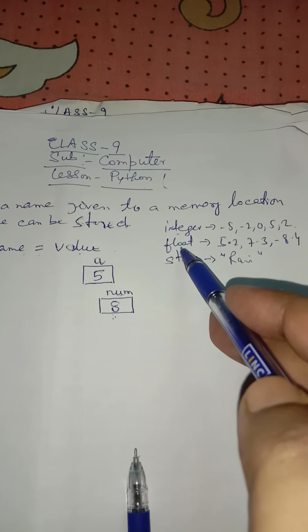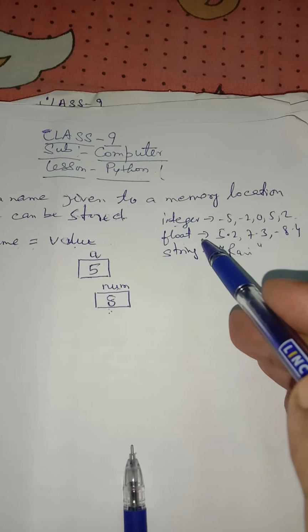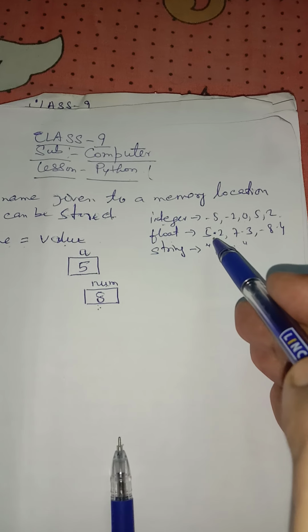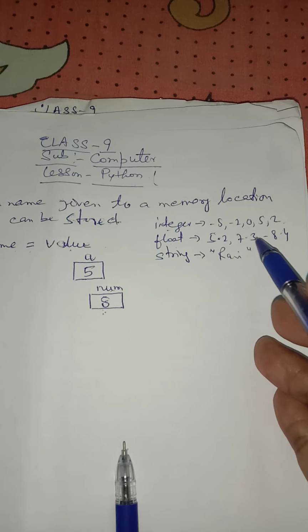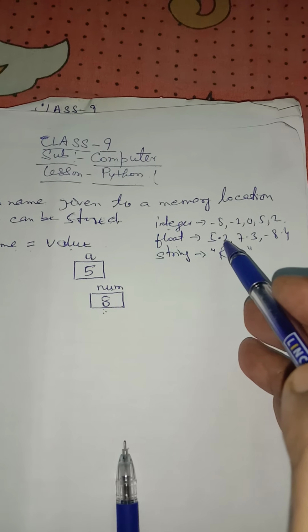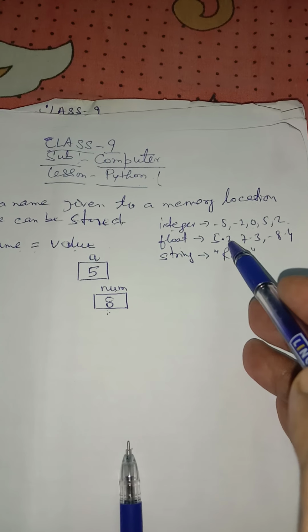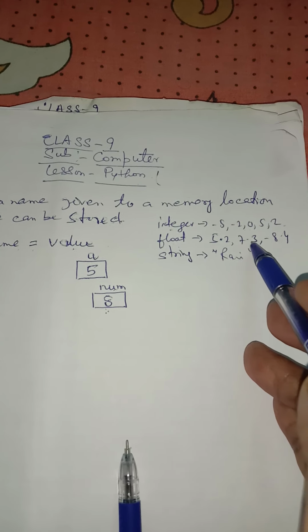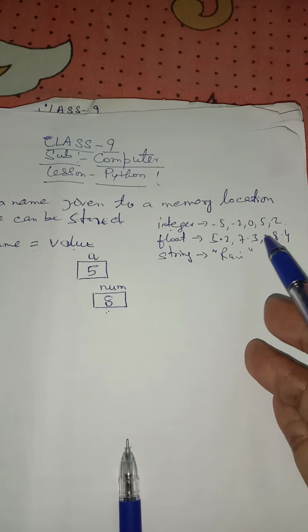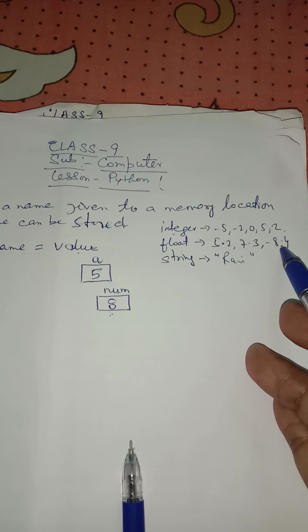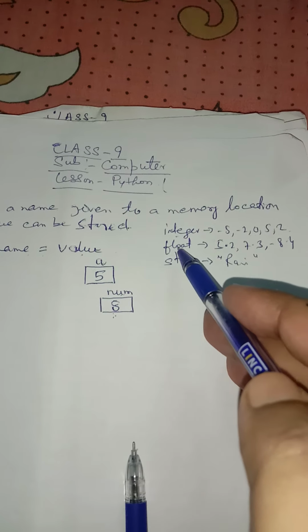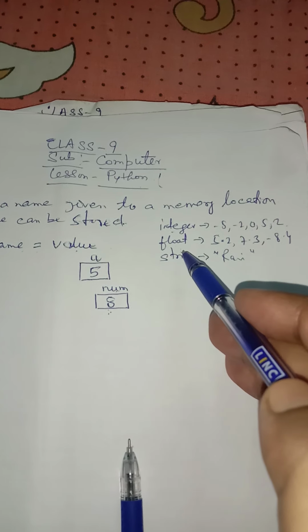Now float. What is float? All the decimal type values are known as float. For example, 5.2, this is a decimal type value. 7.3, this is a decimal type value. -8.4, this is a decimal type value. So these are float.